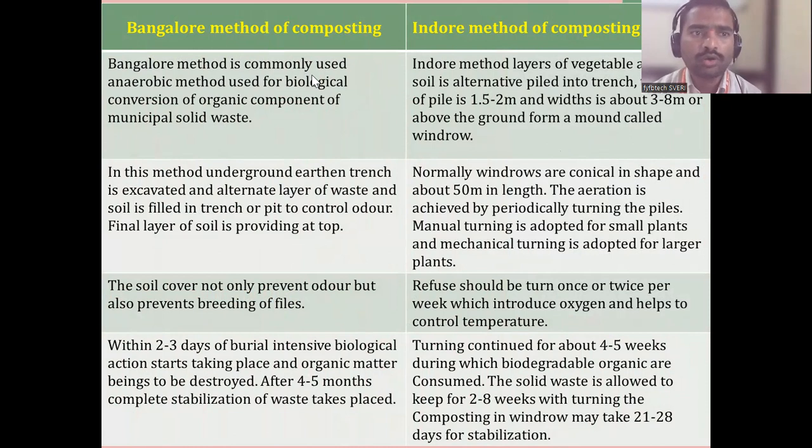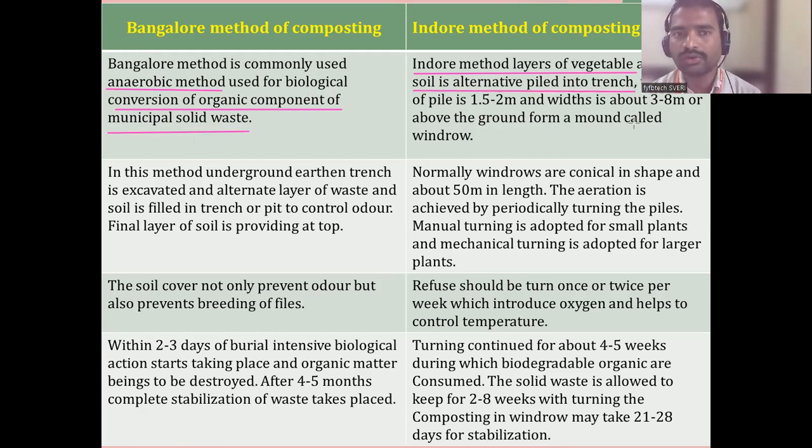The Bangalore method is a commonly used anaerobic method for biological conversion of the organic component of municipal solid waste. Whatever biological organic composition is there will convert into manure or compost. Next, the indoor method. In this method, layers of vegetable and night soil are alternately piled into a trench.